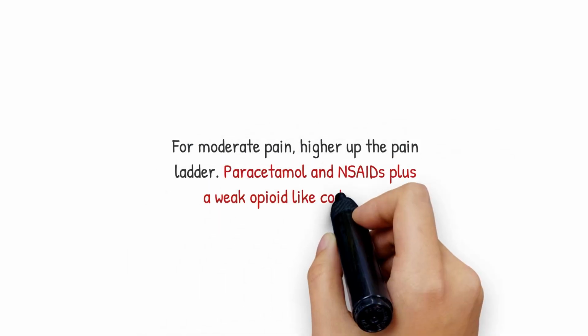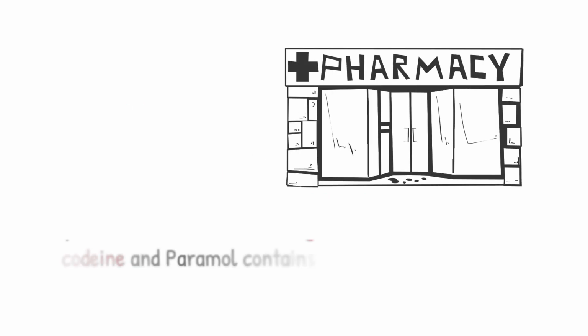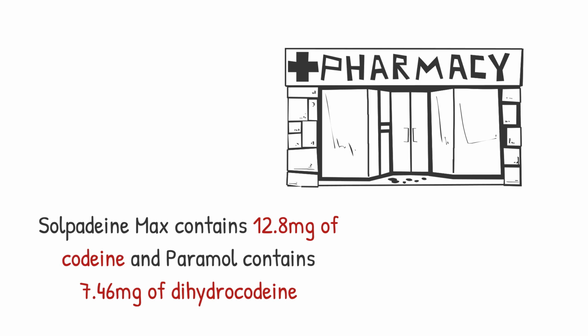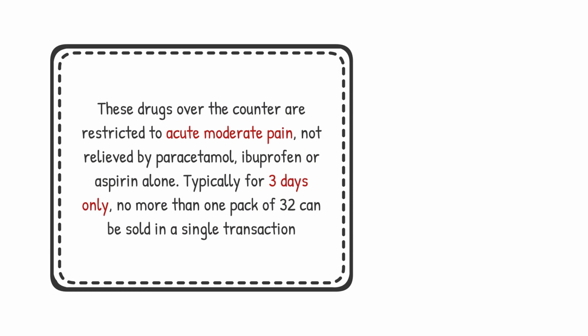For moderate pain, higher up the pain ladder, paracetamol and NSAIDs plus a weak opioid like codeine or dihydrocodeine can be used. Low-dose codeine and dihydrocodeine can be bought over the counter. Solpadeine Max contains 12.8 milligrams of codeine and Paramol contains 7.46 milligrams of dihydrocodeine. These drugs over the counter are restricted to acute moderate pain, not relieved by paracetamol, ibuprofen, or aspirin alone. Typically for 3 days only, no more than one pack of 32 can be sold in a single transaction.